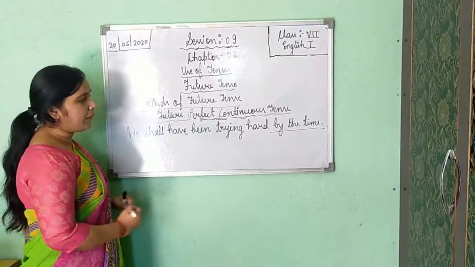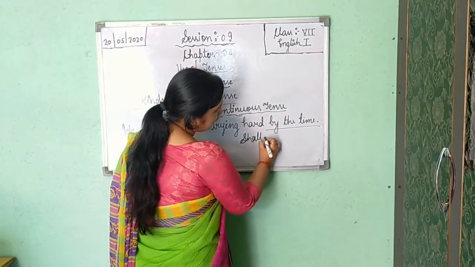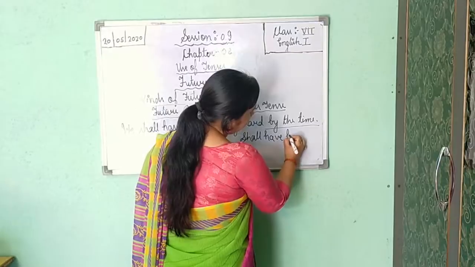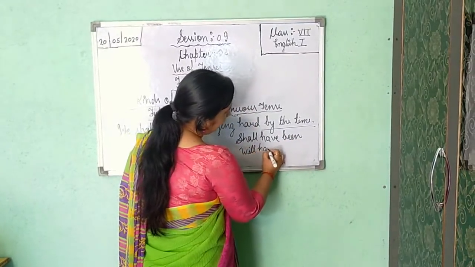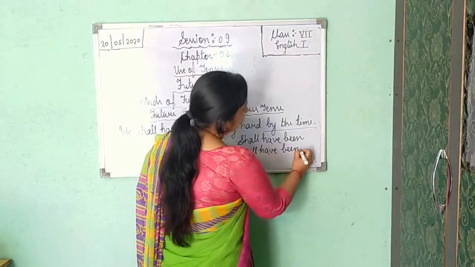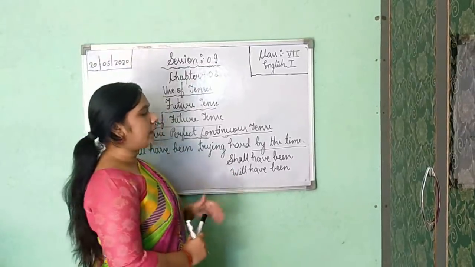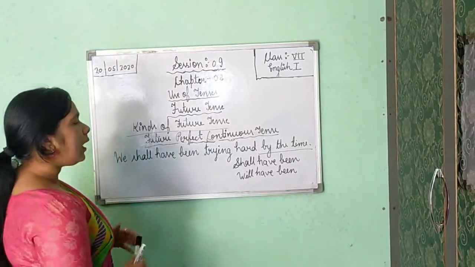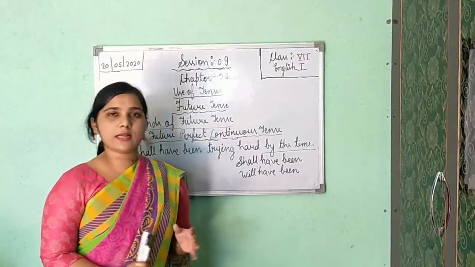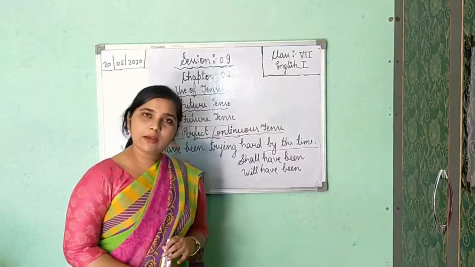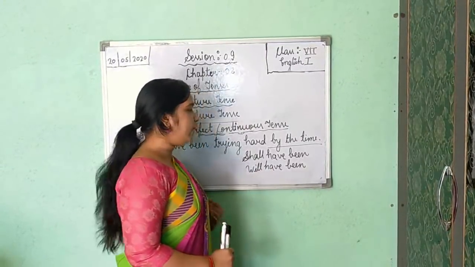Now as helping verb, you are getting again two helping verbs. First, shall have been, and the other one is will have been. Now where will you use shall have been, and where will you use will have been? I think it is clear to each and everyone. With I and we you will use shall have been. With all the rest of the nouns and pronouns you will use will have been.